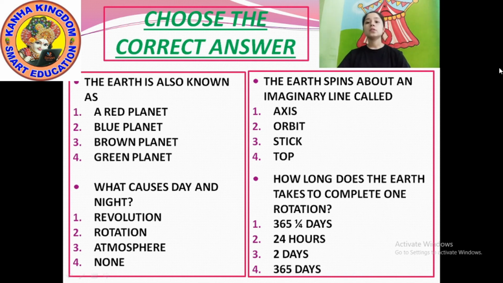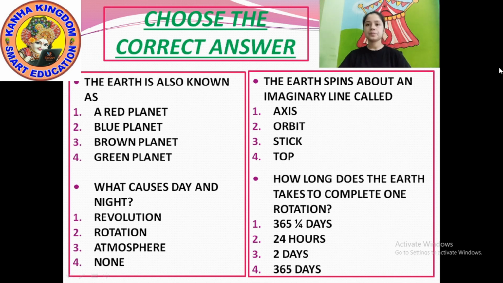Okay, so now another one is: the earth spins about an imaginary line called... Write down, the earth spins about an imaginary line called. Option number 1, axis.